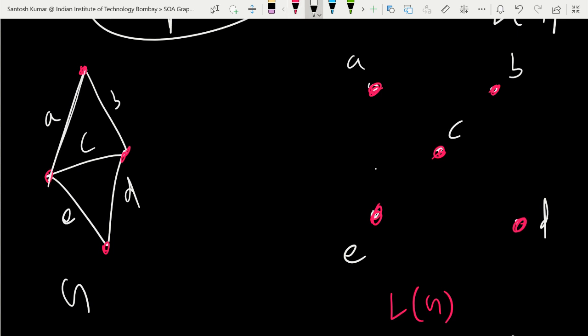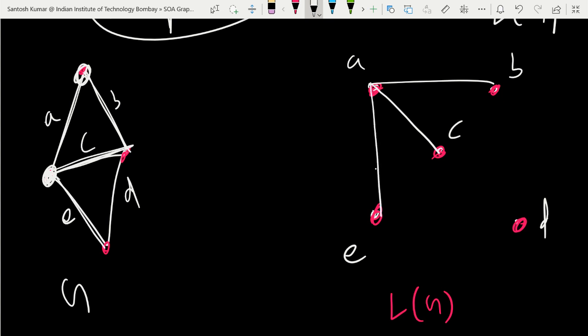So A, B share one vertex, that's why A will have an edge to B. A, C share a vertex, therefore you will have one edge AC. A, E share one vertex, that's why AE will have an edge. A, D do not share any vertex, that's why no edge from A to D. Come to B. BA already have. BC share a vertex, so BC. BD share a vertex, so BD. You have to look at vertices: if they share a vertex, then you will have an edge.